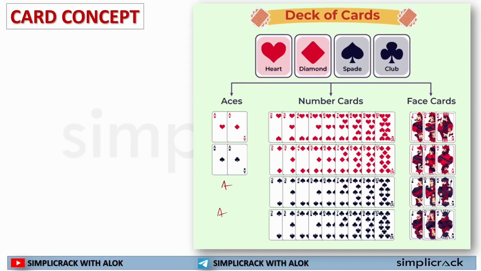So this is the pictorial representation of how many spades, how many clubs, how many hearts, and how many diamonds are there. If I summarize it, in a pack of cards you will have 52 cards, and there will be two colors, red and black.